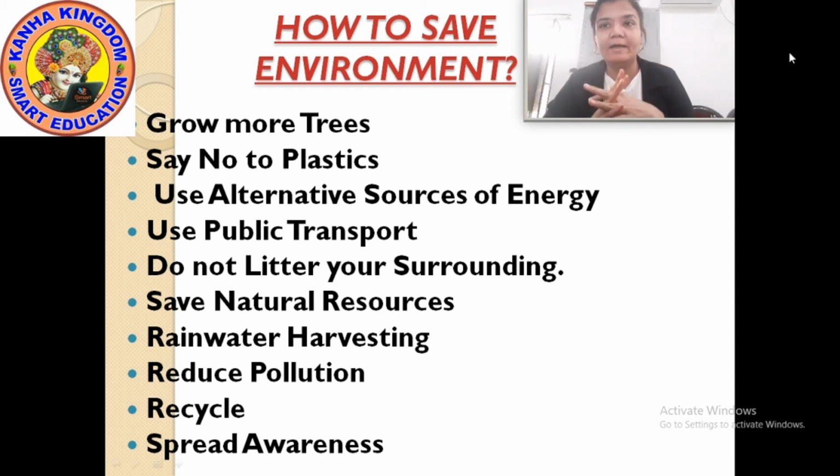Now, how to save the environment? In the first, grow more trees. The first thing that would help you to save the environment is to grow more trees. Trees not only help in purifying the air around us, but also benefit in millions of other ways. You don't only think that trees only purify the air and clean the pollution, but there are many million other ways in which trees help us. So the first thing to save the environment is to grow more trees.